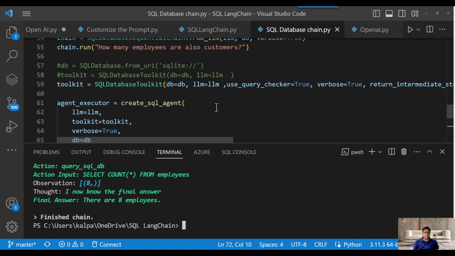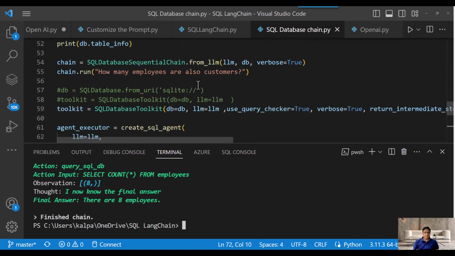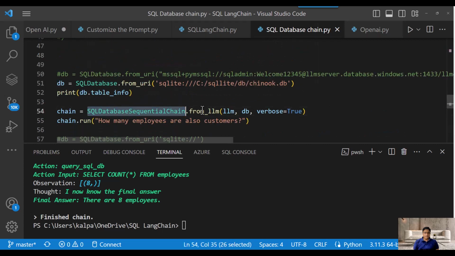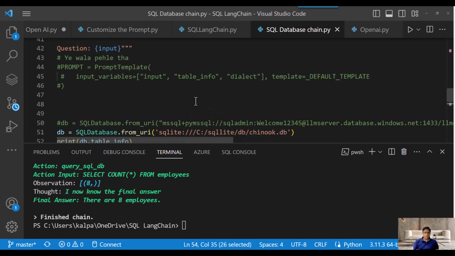In this example it is pretty straightforward because it is only calling one agent, but in a real-time scenario it can call multiple agents. One example could be that it calls the SQL database agent, then it calls the Oracle database agent, then it calls a Spark agent, and then finally it gives you the answer. So this way it can call multiple agents, right? This is why we say SQL database chain agent, sequential chain. Sequential chaining is this because it is sequentially calling multiple agents, right?